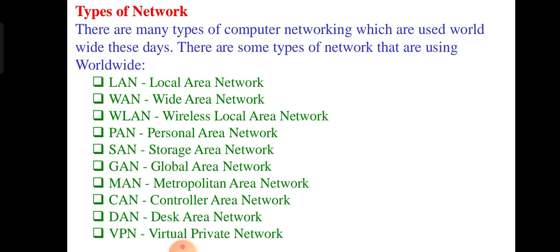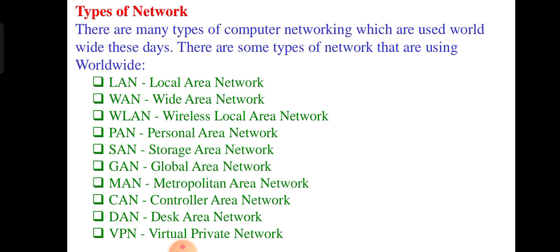Okay, you can learn it, then I will explain. What is a local area network? In the home, or in the college, we can call it a local area network. There we use only wired communication, within a particular range of the network.